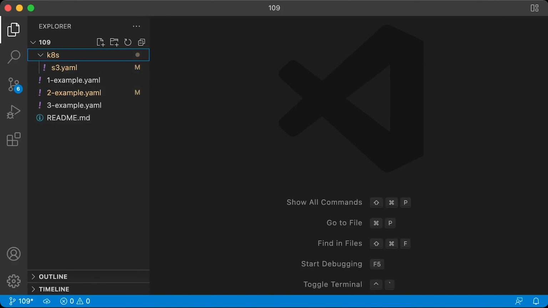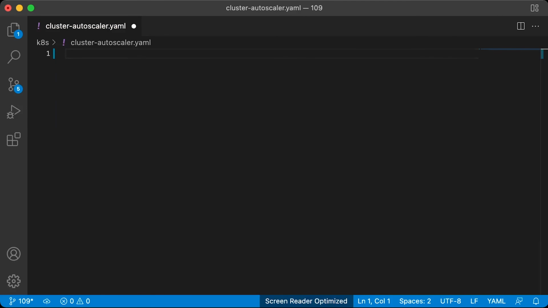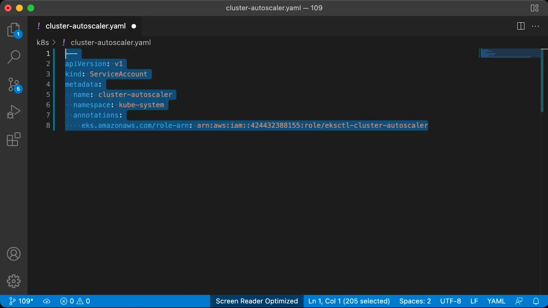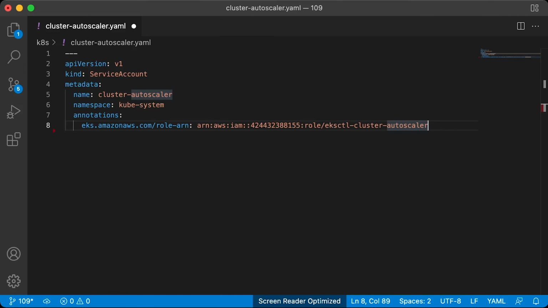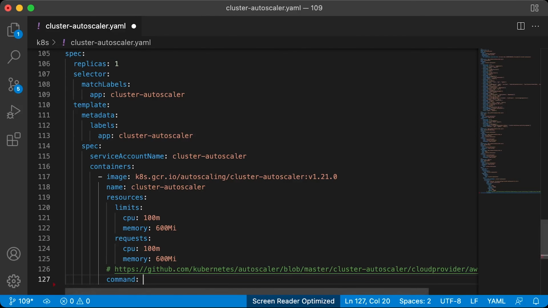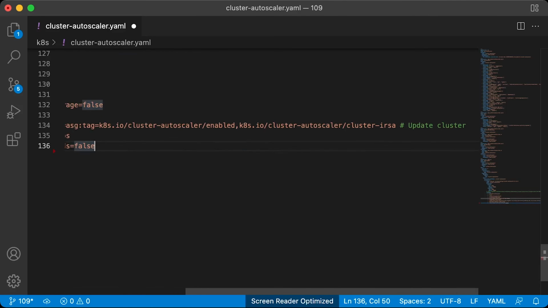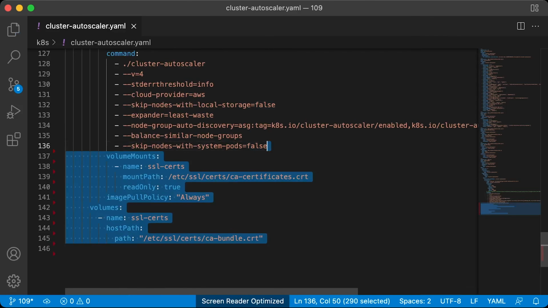The last demo is to verify that EKS can autoscale the number of nodes. As I mentioned before, we need to deploy an additional component for that to work. It's called Cluster Autoscaler. First is a service account with annotation to bind IAM role with Kubernetes RBAC. Then a bunch of RBAC roles and bindings, and the deployment for Autoscaler itself. You need to match the version to the EKS version. There are multiple flags that you can use to configure Autoscaler. The important part is to make sure that you have a proper tag with your cluster name, otherwise Autoscaler won't work. And some volumes with certs.